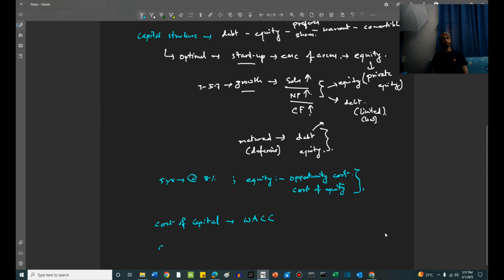A few more terms. Cyclicality. What do you mean by cyclicality of a business? We have recently taken an example that the matured company is a defensive sector. Defensive sector basically means with the ups and downs of the market, the matured company does not become so much volatile. It is a little less volatile or a lot less volatile, right? The dotted line, you can say it's a matured company.